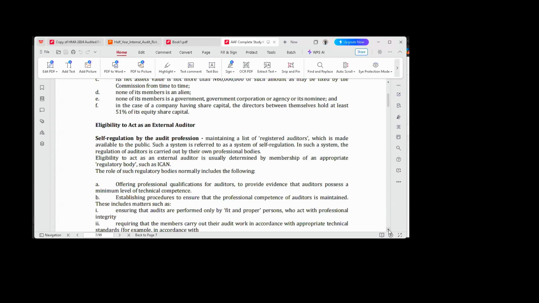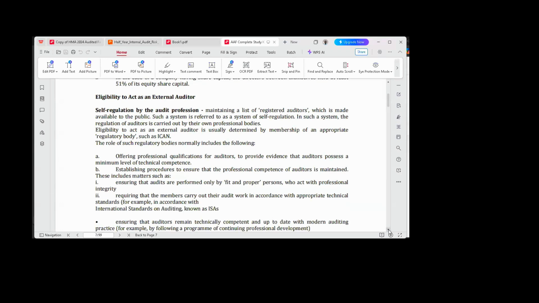ICAN has the following responsibilities. Number one, offer professional qualifications for auditors and provide evidence that auditors possess a minimum level of technical competence. And that's what we are doing now.